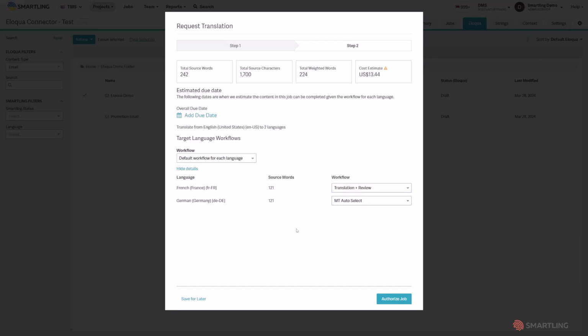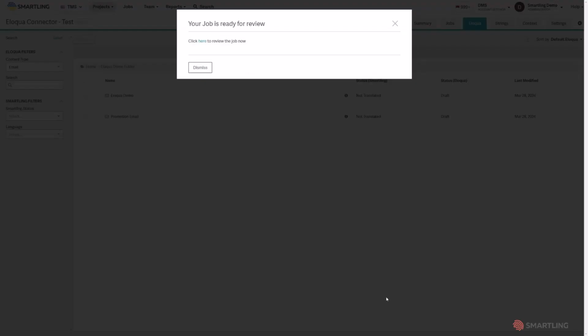When translations are completed, the user will be notified via email. If you want to be more involved in the process, you can open the translation tool and see what the translators see.